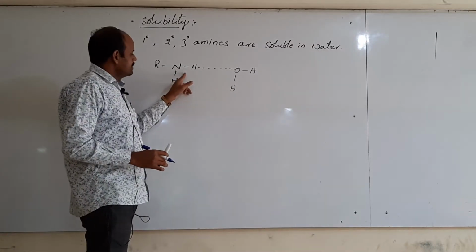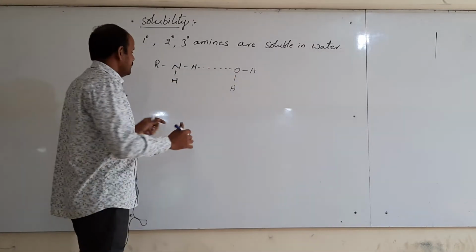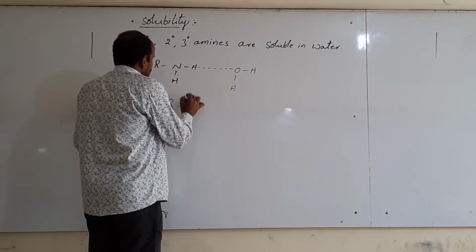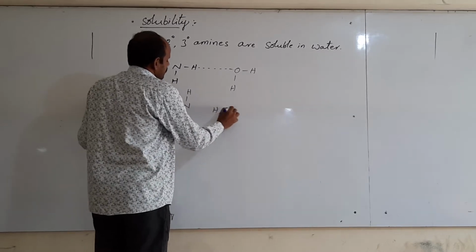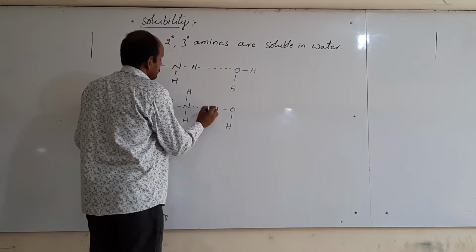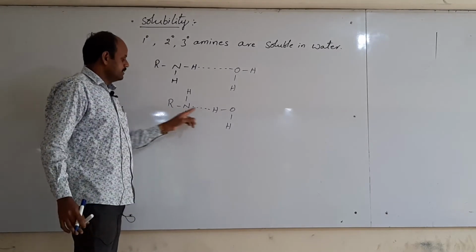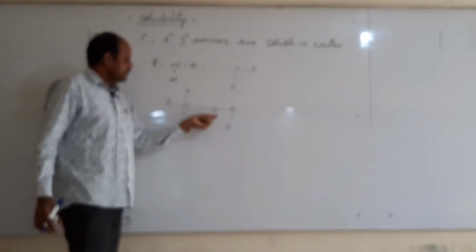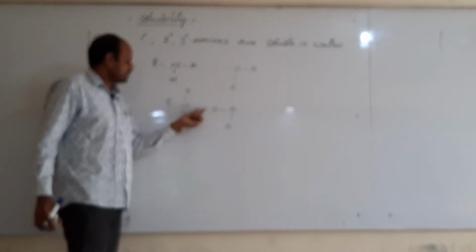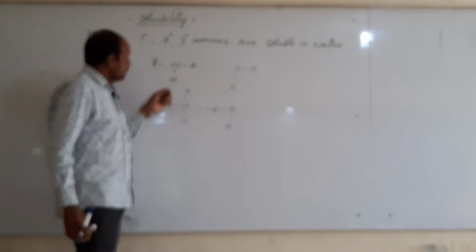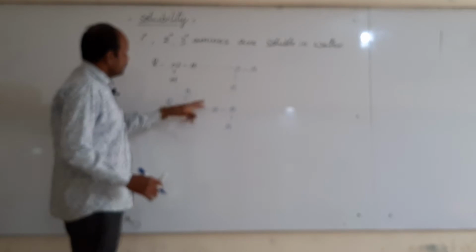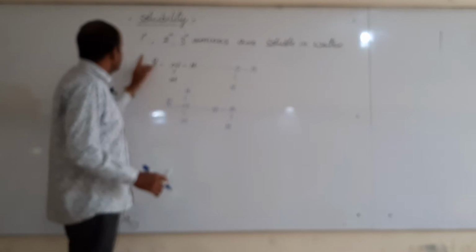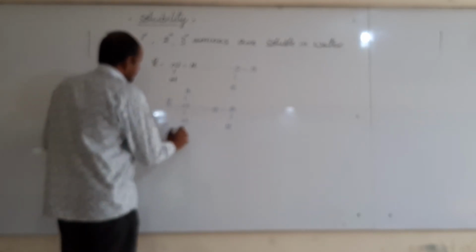Thus primary amines are highly soluble in water, and nitrogen also can form a hydrogen bond with water, like this. Here this is the primary amine, this is the water. In the primary amine nitrogen is electronegative, and in water hydrogen is there. Thus between these two a hydrogen bond exists. Thus with oxygen and hydrogen, both elements form hydrogen bonds with these primary amines. Thus primary amines are soluble in water.